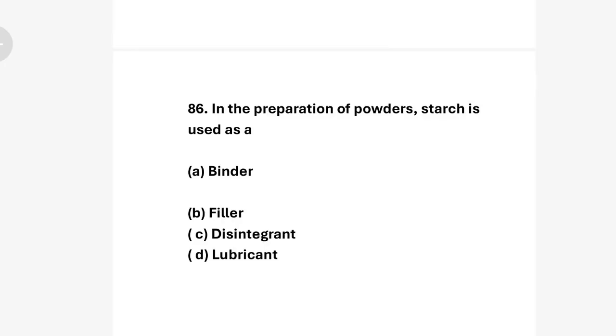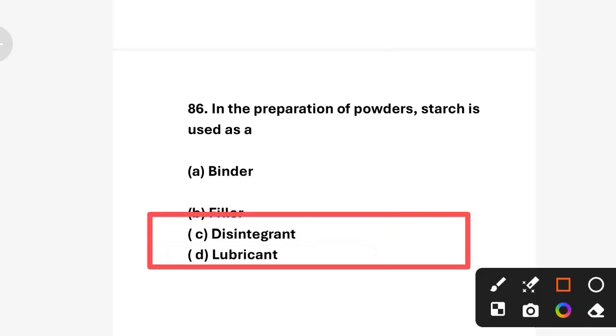In the preparation of powder, starch is used as: option A, binder; option B, filler; option C, disintegrant; and option D, lubricant. So correct answer is option C, disintegrant. Next question.